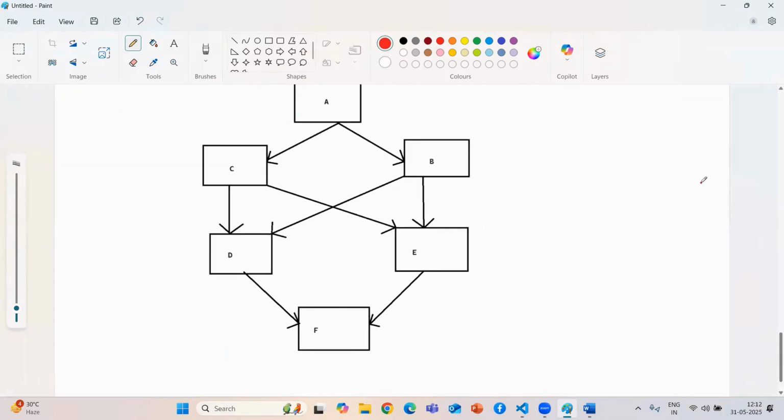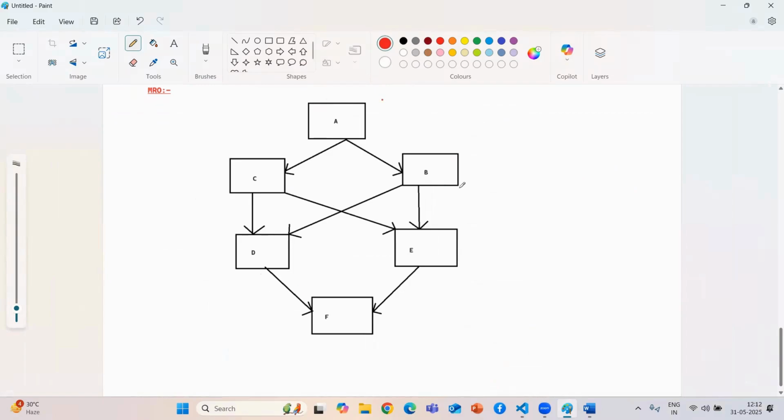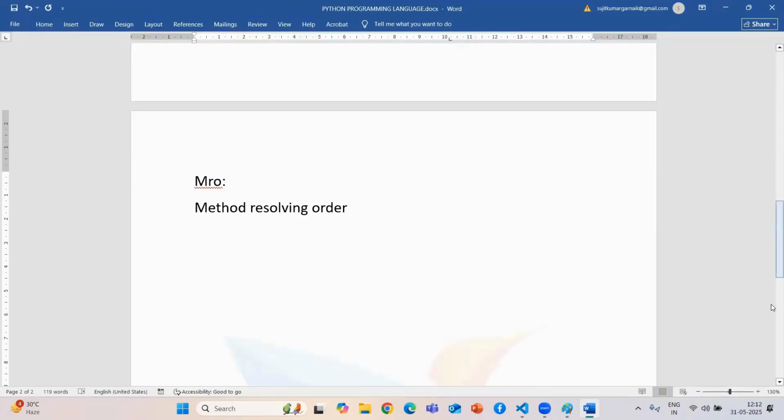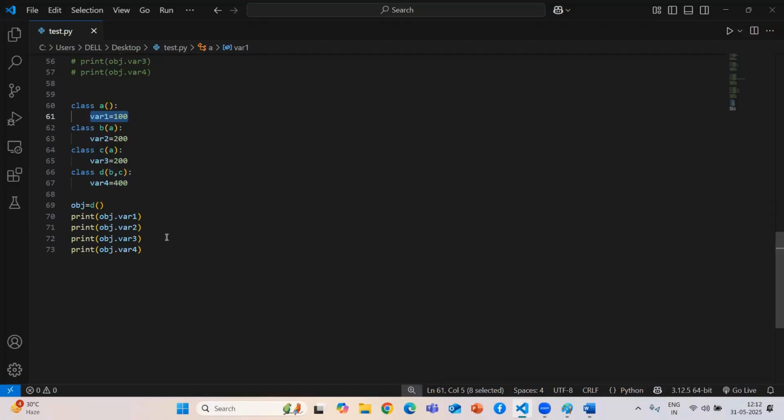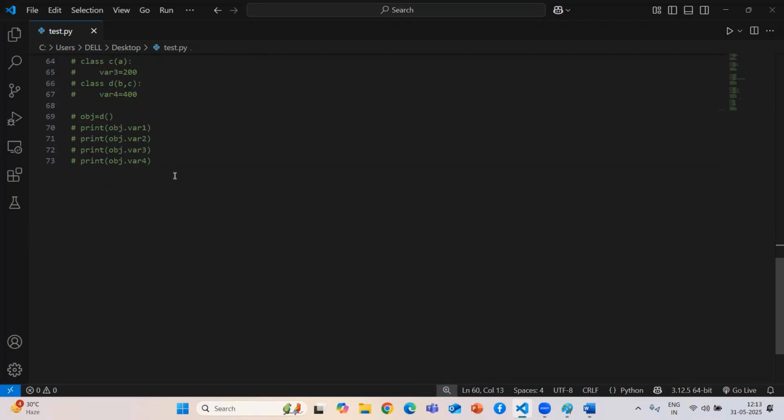Okay, so for this example, I just create six classes. If you see, there will be so many zigzags. Means if you are going to create this child, you can create it from D also, you can get the B inheritance, you can get the A inheritance, so it might get confusing. So to overcome that, Python gives this concept called MRO, which is a function. Okay, so this is the method resolution order. So how is it going to happen, now we are just going to see. So I just copy all of this. Okay, so only classes, because we don't need to perform anything, we only need to see the control flow, how the execution is going to work.